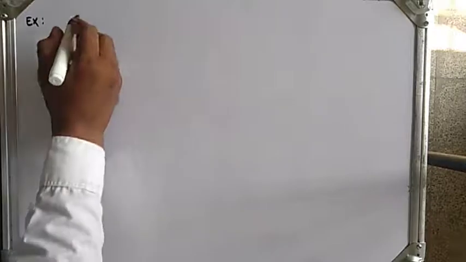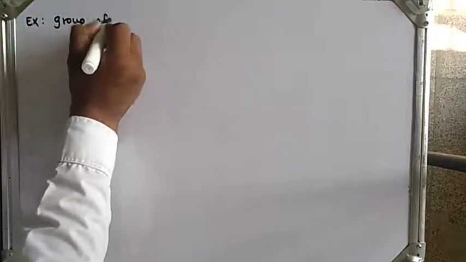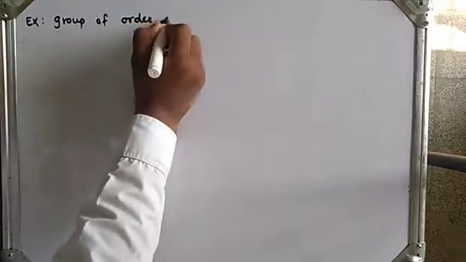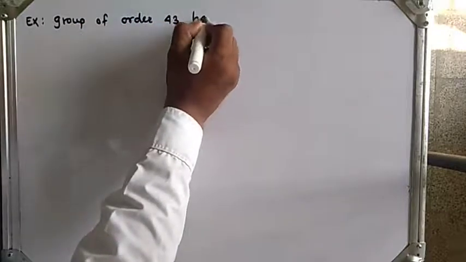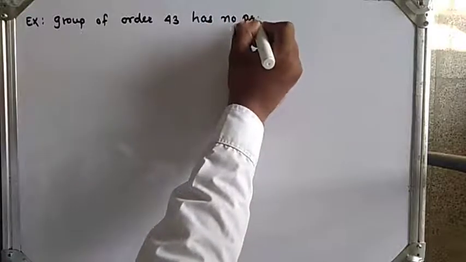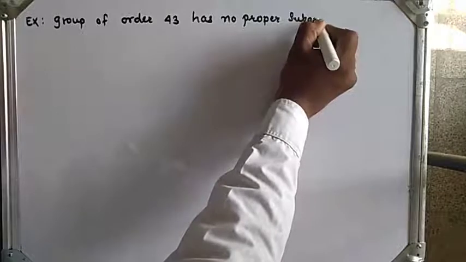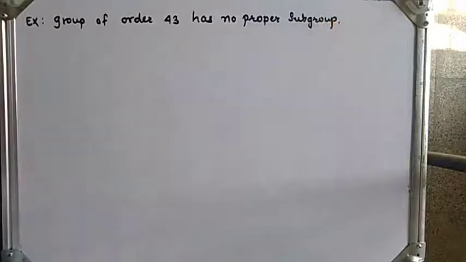Group of order 43 has no proper subgroup.